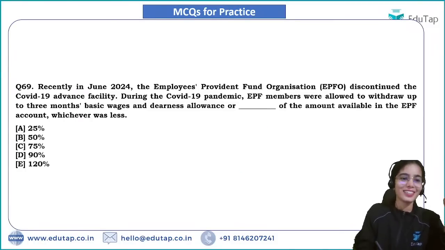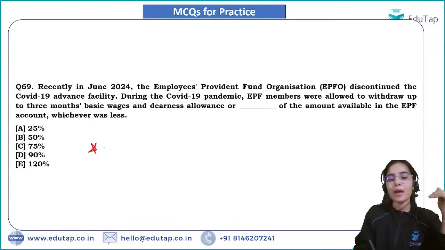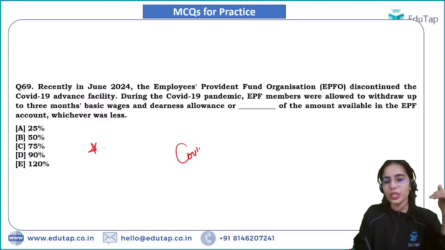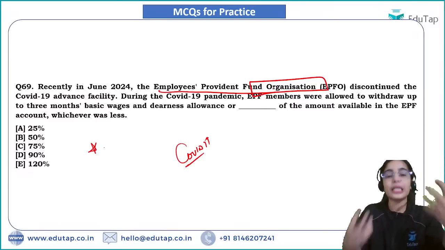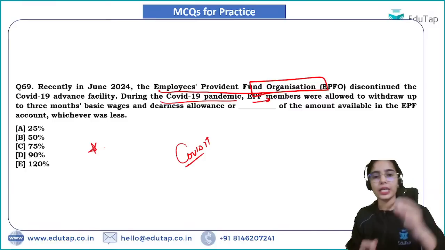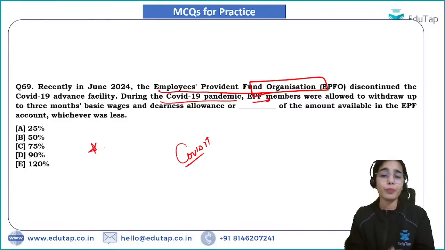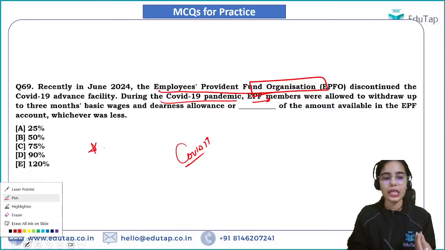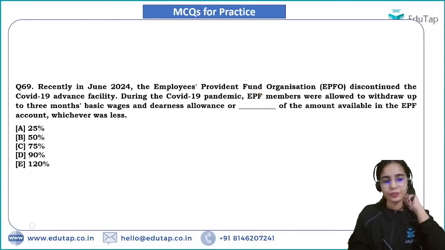Vasuli, correct. So next, see what happened during the COVID-19, the EPFO, that is the Employees Provident Fund Organization, they provided a special condition. Okay, so during the COVID-19 pandemic, the Employees Provident Fund members, whoever is having the money with the Employee Provident Fund.